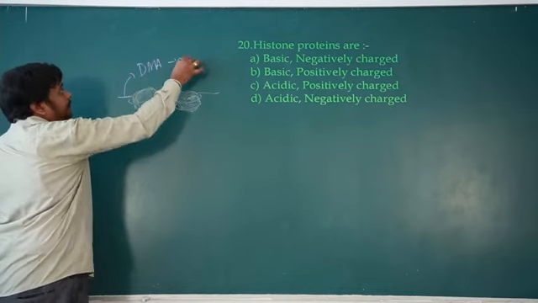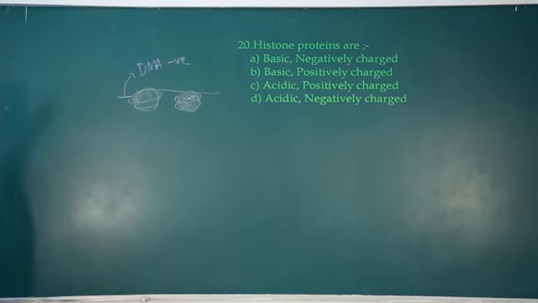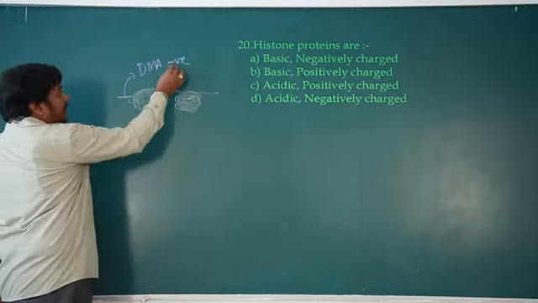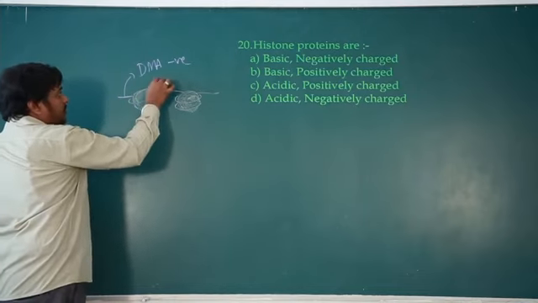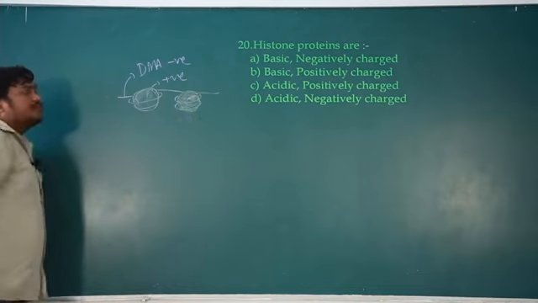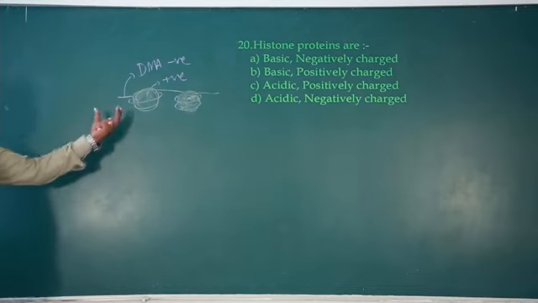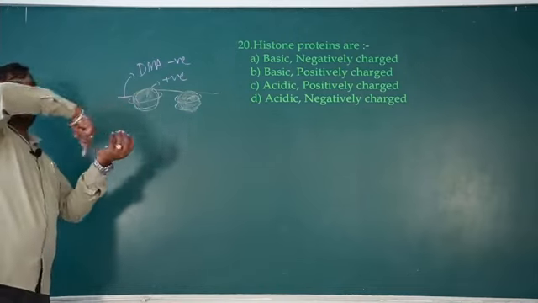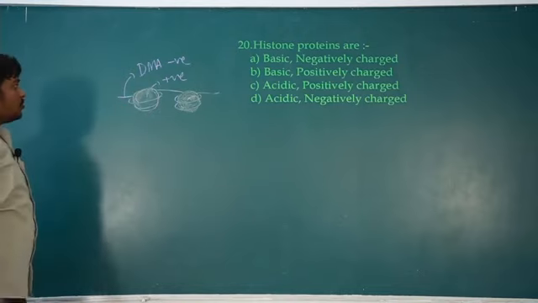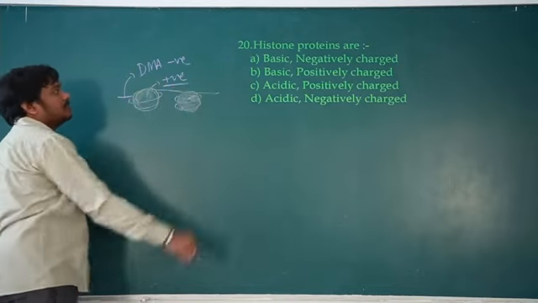DNA is negative because of the phosphoric acid. It carries O2 negative. Then, negative is wrapped around this, so it should be positive. Histone protein should be positive. So histone protein is positive, and the negatively charged DNA is attracted and wrapped around. So it should be positive, first thing.